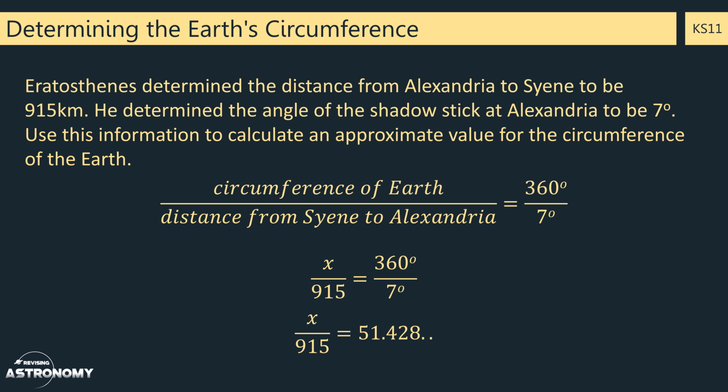Rearranging our equation and solving it, we find that x divided by 915 equals 51.428, and multiplying both sides by 915 gives us that x, the circumference of the Earth, is approximately 47,057 kilometres.